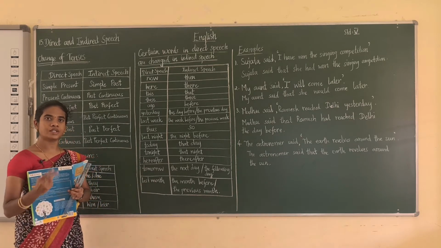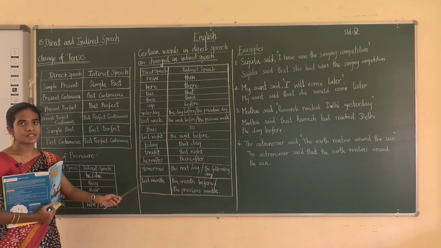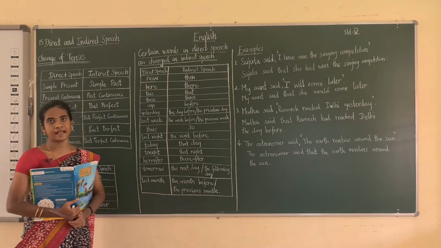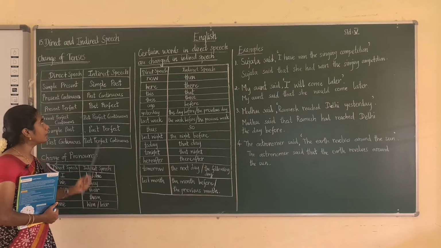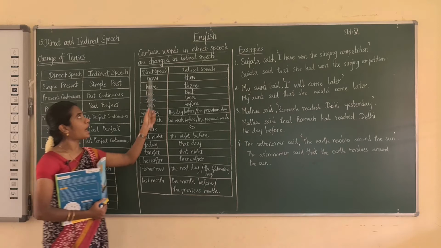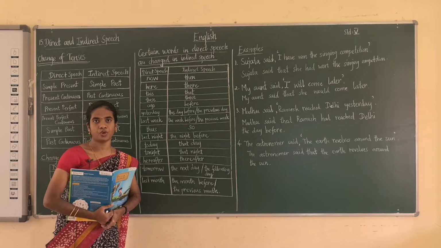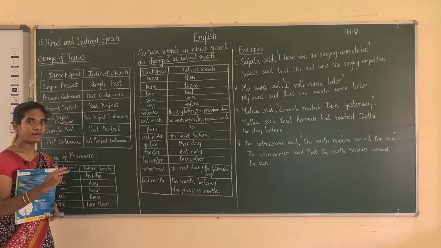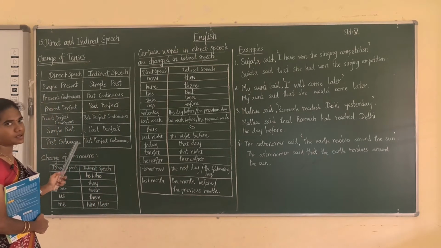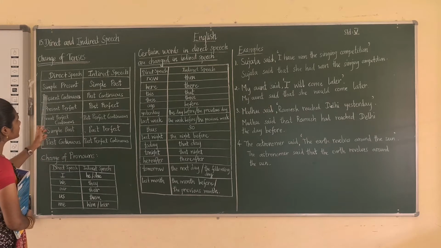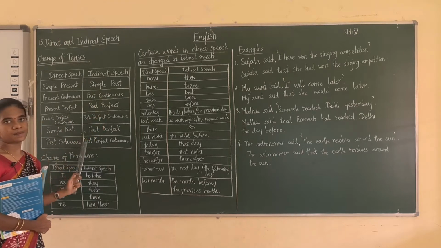When you come across the topic direct and indirect speech, this is a basic one. If we know these rules only, you can do the exercise correctly. So students, you can take a note and note down these: change of tenses, change of pronouns, and certain words in direct speech changed in indirect speech. You can write it in your notebook. Now listen carefully. While we are changing a direct speech into an indirect speech, there is a change of tenses. These are the tenses in the direct speech, and they can be changed into another tense in the indirect speech. Let us see what they are.